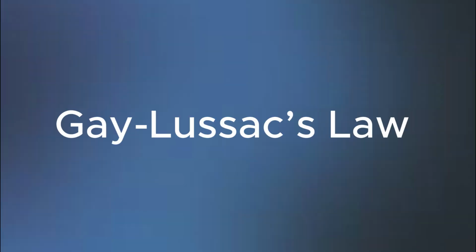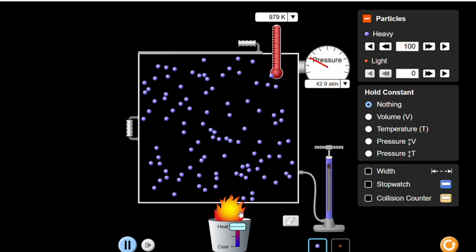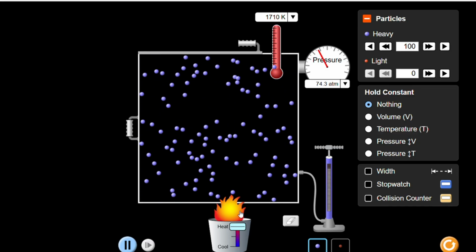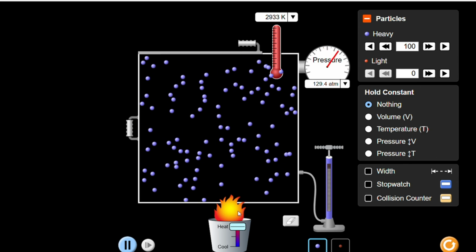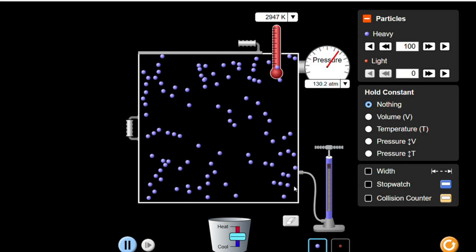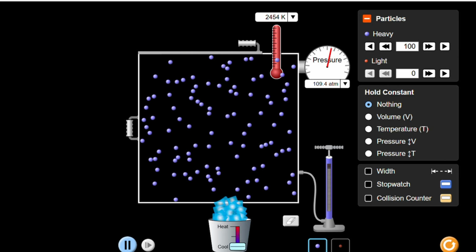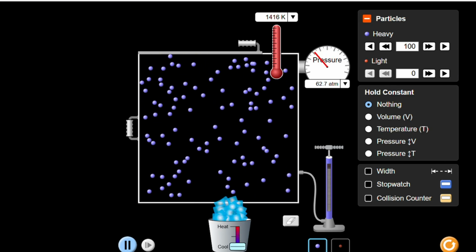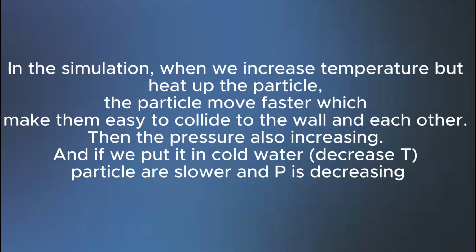The last one is Gay-Lussac's law. In the simulation, at a constant volume, if we increase temperature, most of the particles move faster and collide against the container wall, which means the pressure also increases.